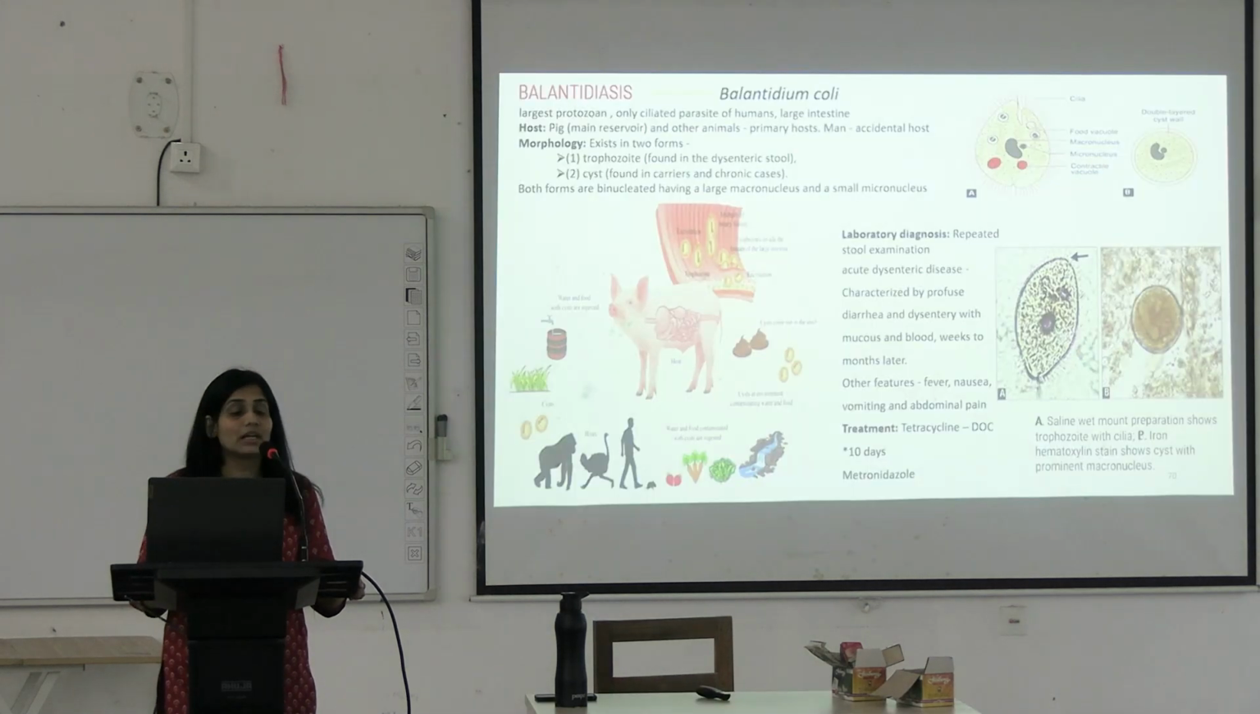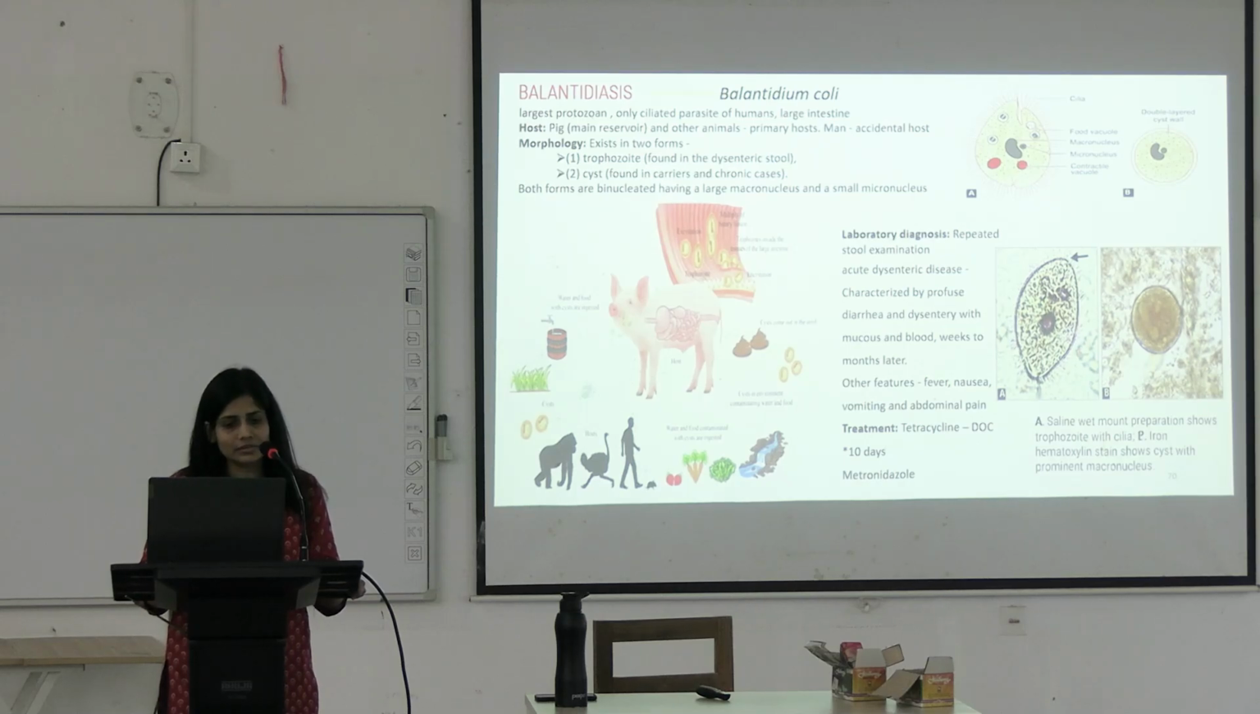Coming to Balantidium coli, this is the last organism for today. Balantidium coli is the largest protozoa known to infect humans. It is also the only ciliated parasite. Can you see the cilia surrounding this trophozoite? This is the trophozoite, okay? And this is the cyst. Its main reservoir is the pig, but it causes accidental infection in man. Again, you can see the trophozoite is present in the active cases, and the double-walled cyst is present in the carrier cases, same as Entamoeba histolytica, okay.